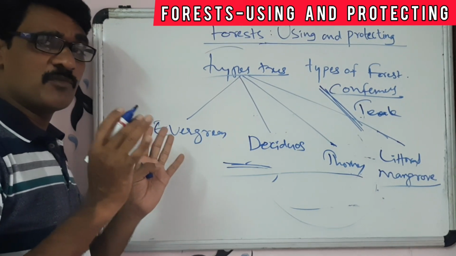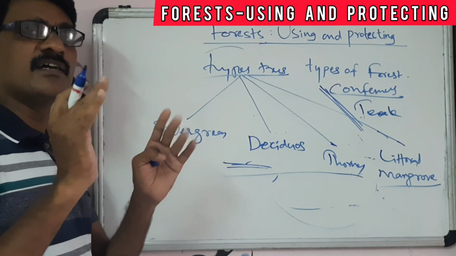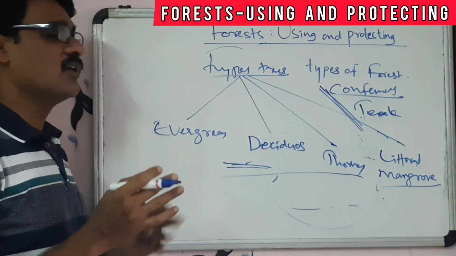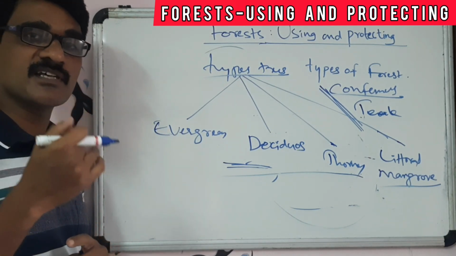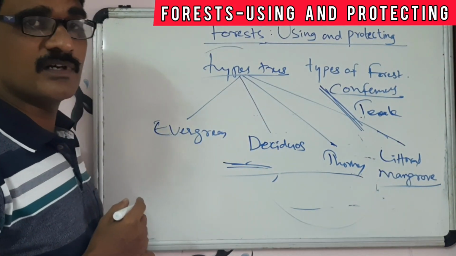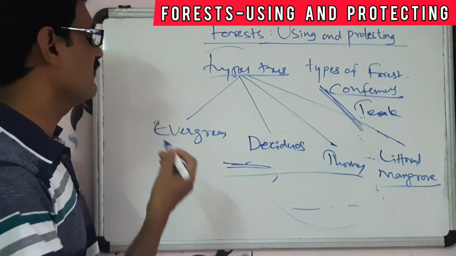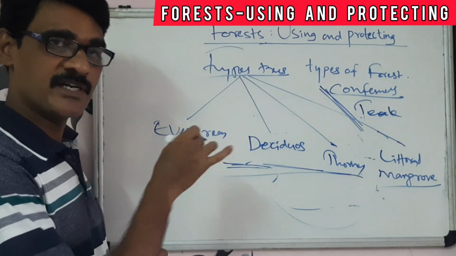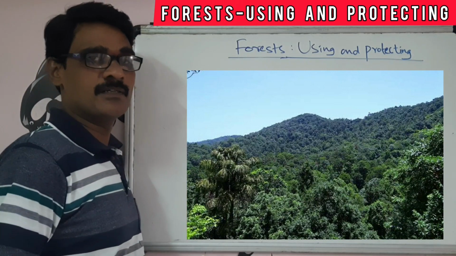So finally we come to one conclusion that the different climatic conditions help to grow the forest, and to grow the different types of forest, the different climatic conditions are important here. So according to the different types of vegetation, different types of trees, we are dividing the forest into 4 categories here. These are some important categories. We are going to discuss that, not fully. Let's learn about the evergreen forest.